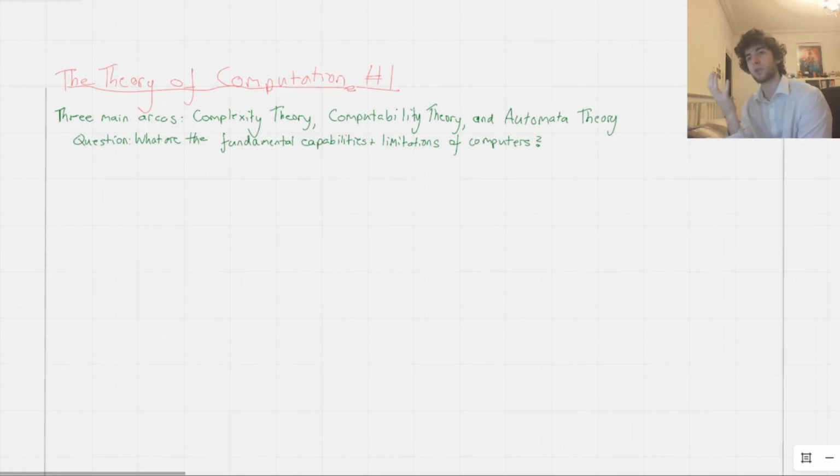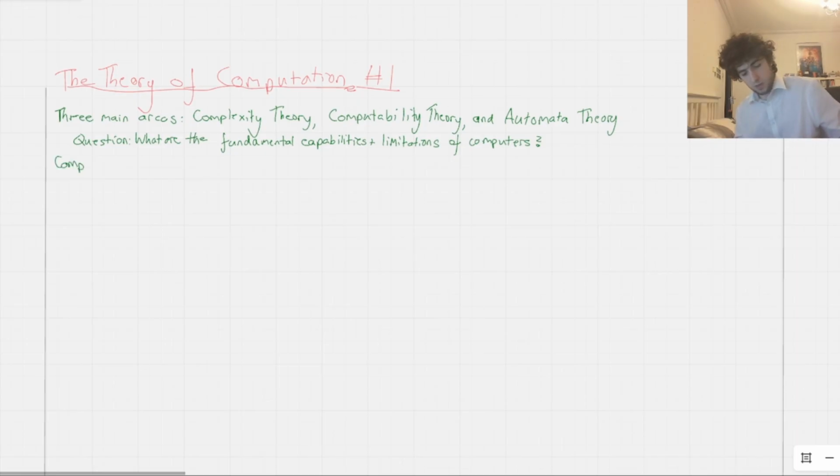That's basically what this entire field is about. First of all, we need to make clear what a computer is and what it does. Then, what sorts of problems can computers solve, and what problems can computers not solve? That's ultimately the aim here. That's the main overarching question which we want to answer to some extent by the end of this entire course, and obviously it's one to think about as well.